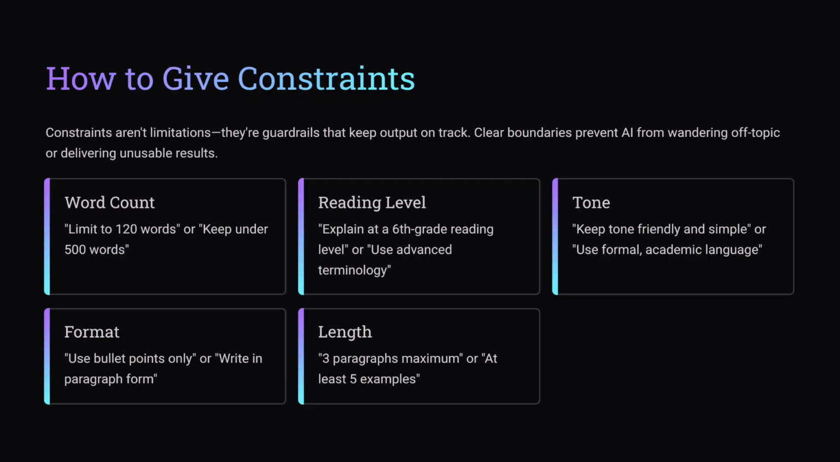Constraints sound restrictive, but in AI, they are your best friend. You can specify word count, keep it under 150 words. Reading level. Explain this at an 8th grade reading level. Tone. Keep the tone neutral and factual. Format. Use bullet points only. Length or quantity. Give me 5 examples. Constraints act like guardrails. They stop the answer from drifting into too long, too complicated, or too vague territory.